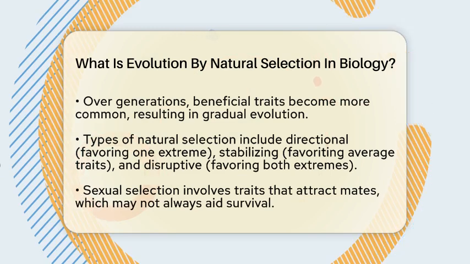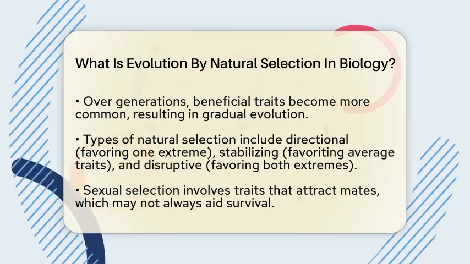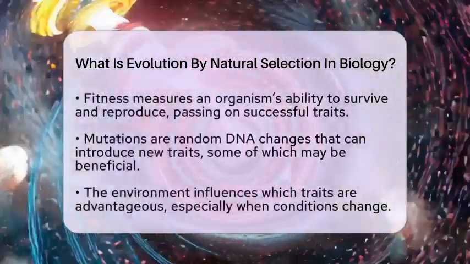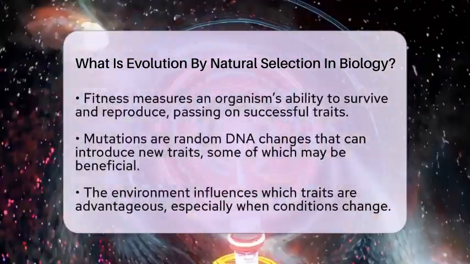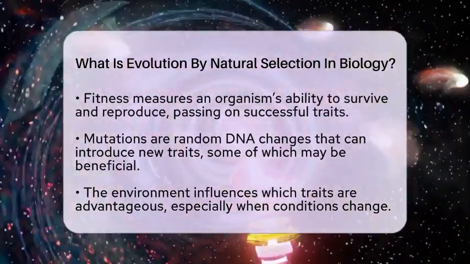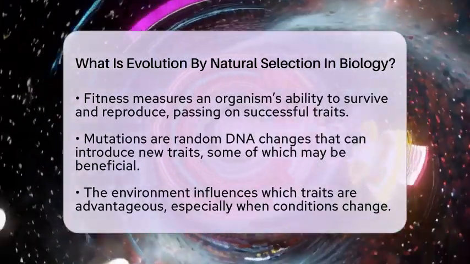Sometimes, traits that help animals attract mates become more common, even if they don't help survival. This is called sexual selection. For instance, bright feathers in birds might make them more attractive to mates but also easier for predators to spot.